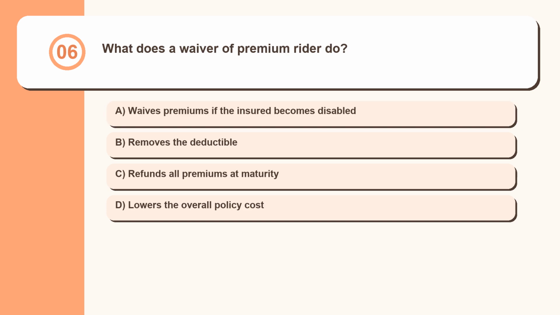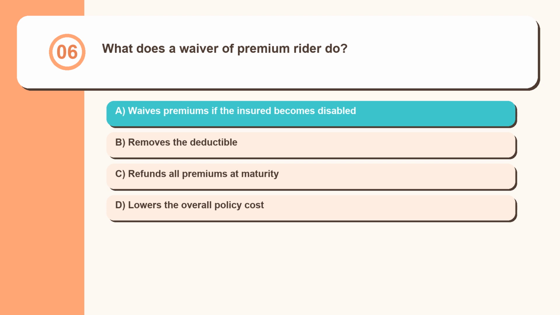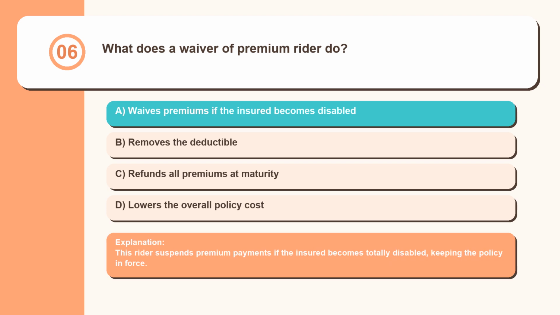Question 6. What does a waiver of premium rider do? Waives premiums if the insured becomes disabled, removes the deductible, refunds all premiums at maturity, lowers the overall policy cost. This rider suspends premium payments if the insured becomes totally disabled, keeping the policy in force.